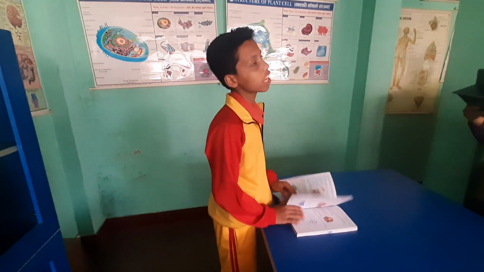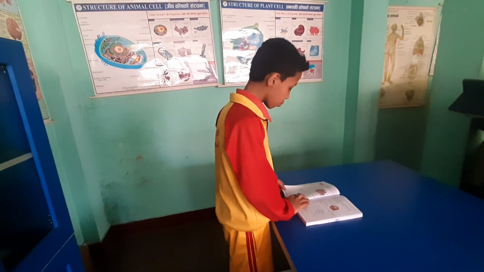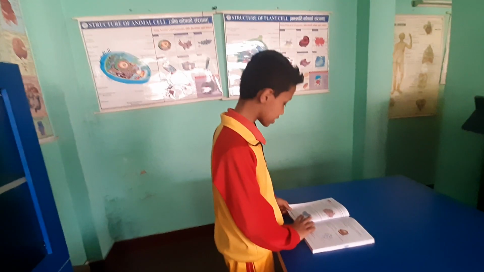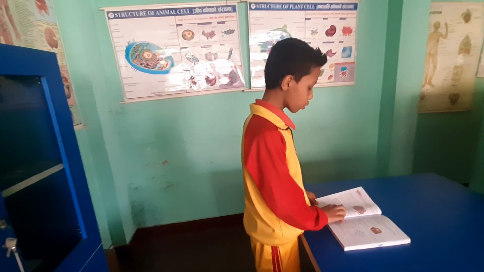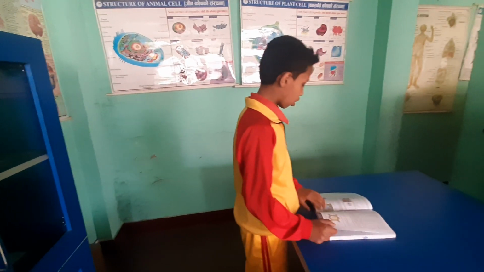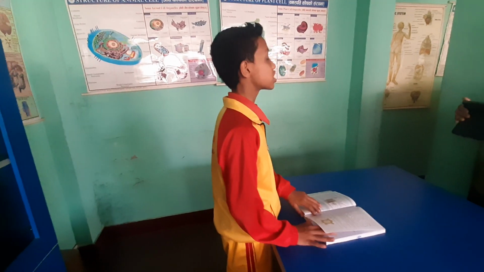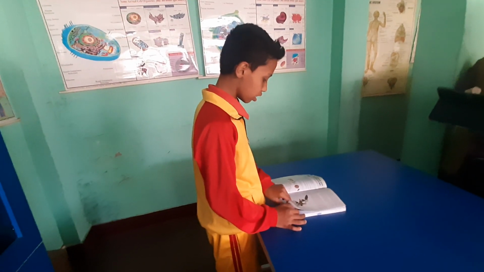Golgi apparatus is known as Golgi body or Golgi complex. Golgi apparatus is a participant in storage and transportation in the cell. It is concerned with the secretion of mucus, sweat, tears, saliva, etc. We all know that the cell was discovered by Robert Hooke in